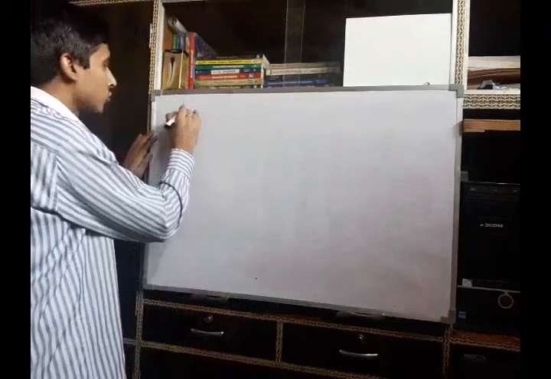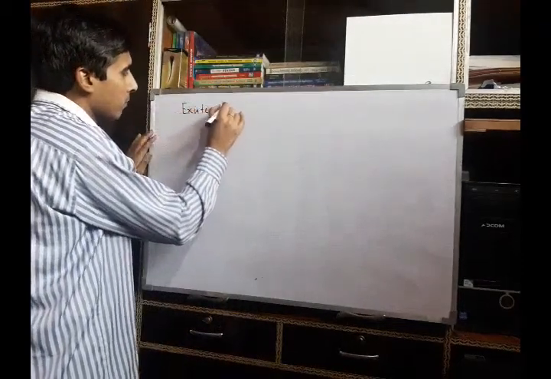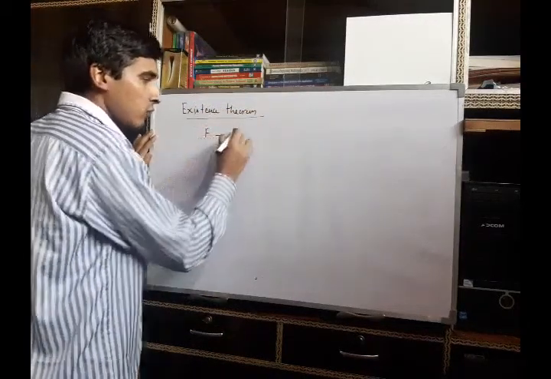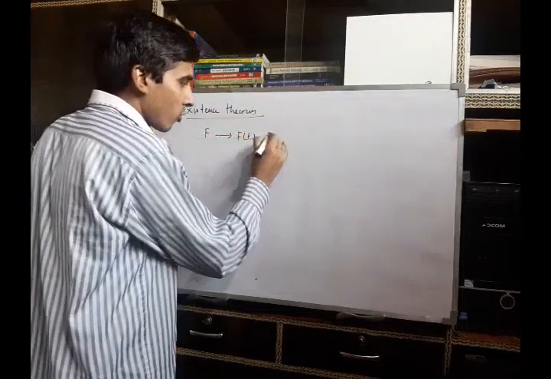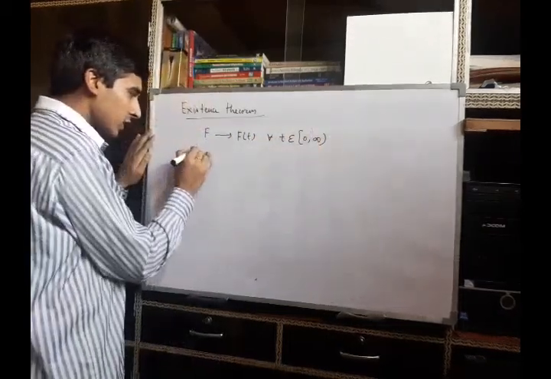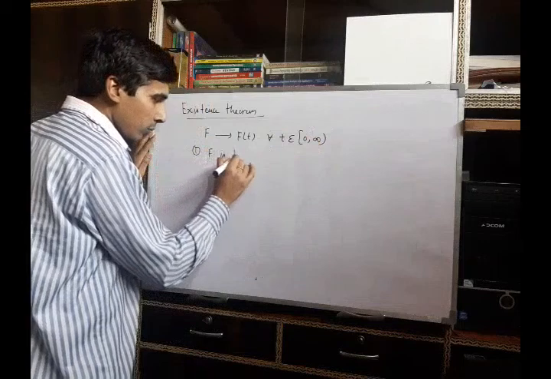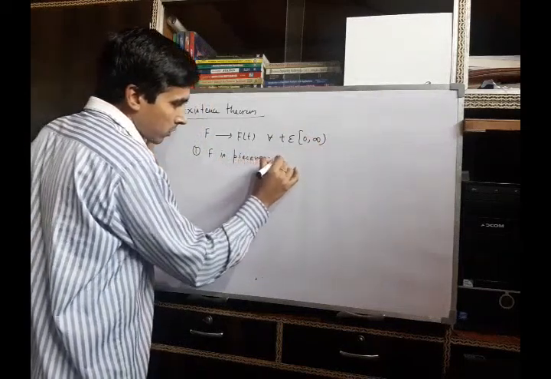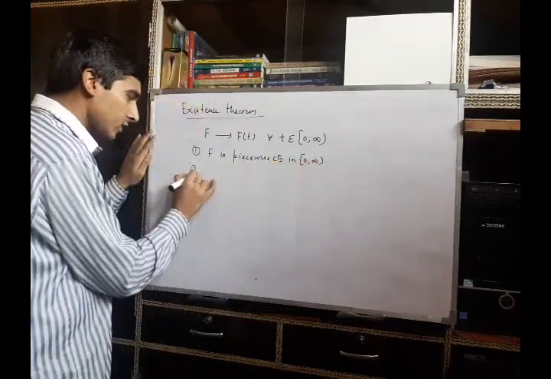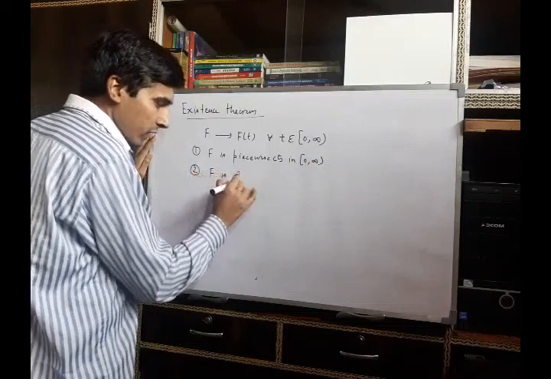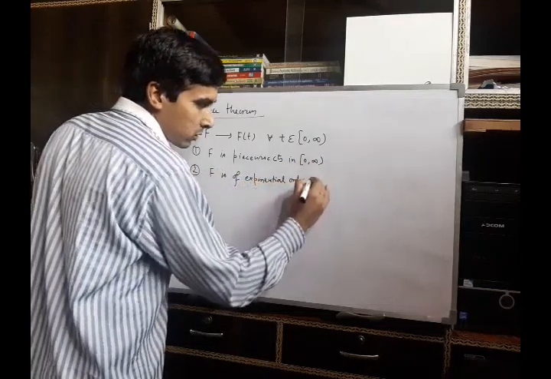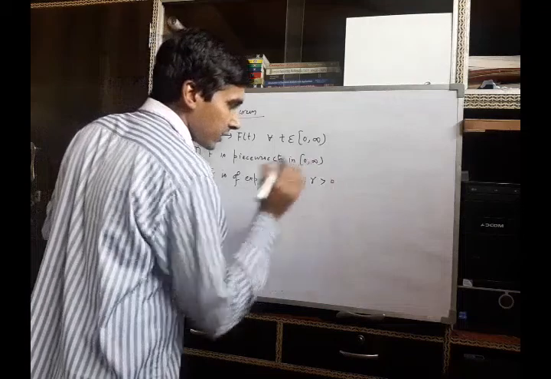The statement of the existence theorem says that if f is a function taking value f(t) and defined for all t belonging to 0 to infinity, the first condition is f is piecewise continuous in the interval 0 to infinity, and the second is f is of exponential order gamma, where gamma is greater than 0.